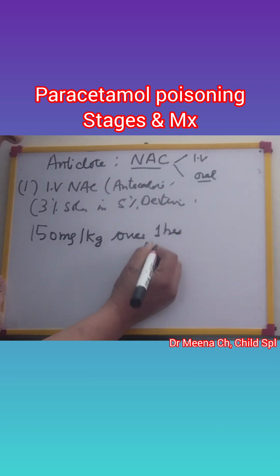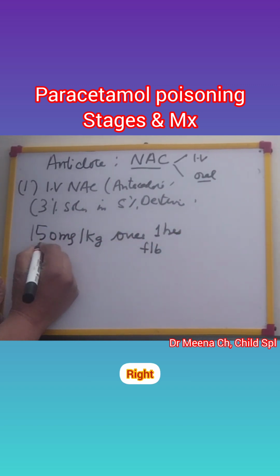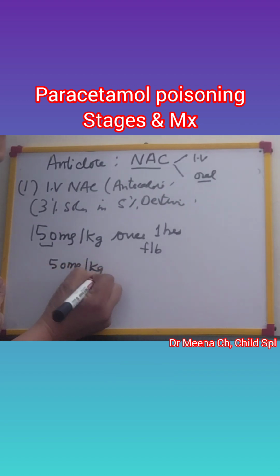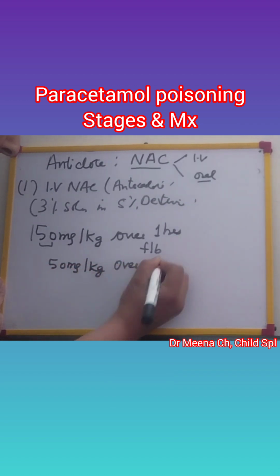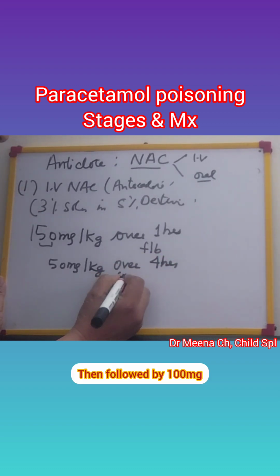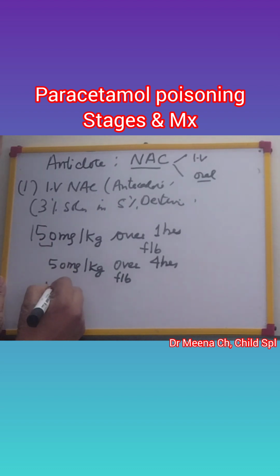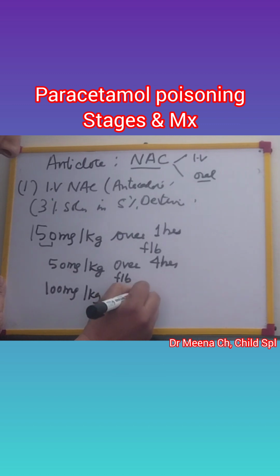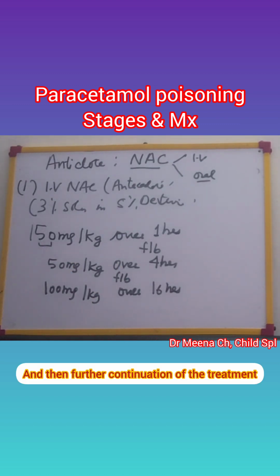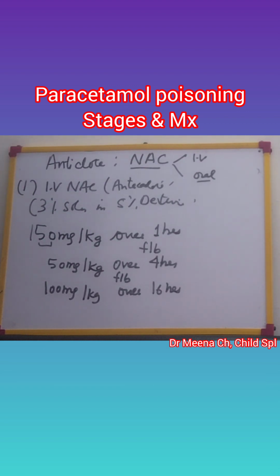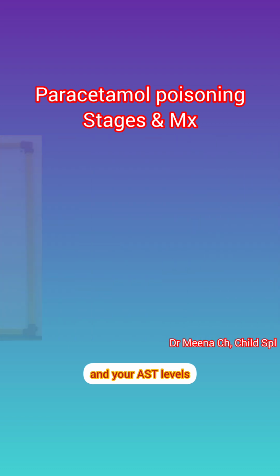Then followed by 50 milligram per kg over 4 hours. Then followed by 100 milligram per kg over 16 hours. And then further continuation of the treatment depends upon your levels of acetaminophen and your AST levels.